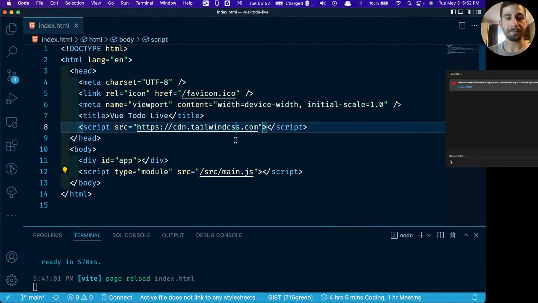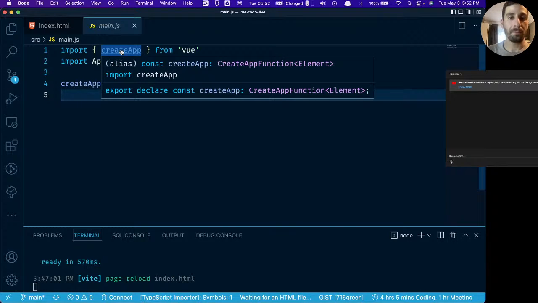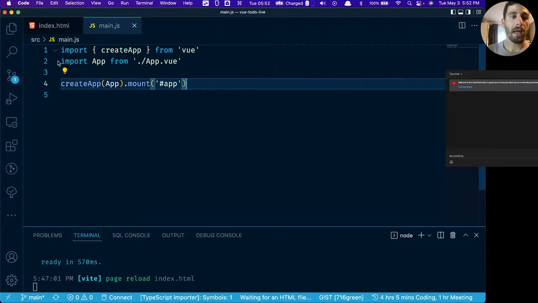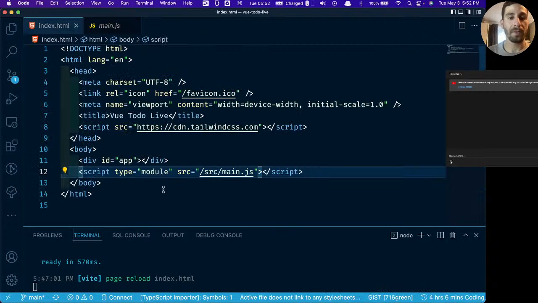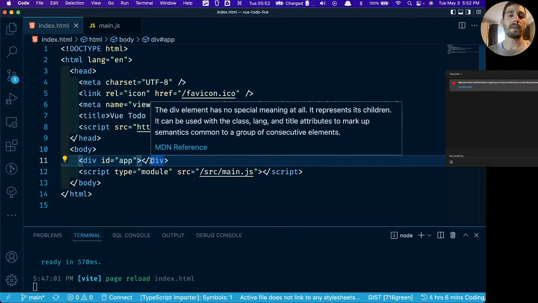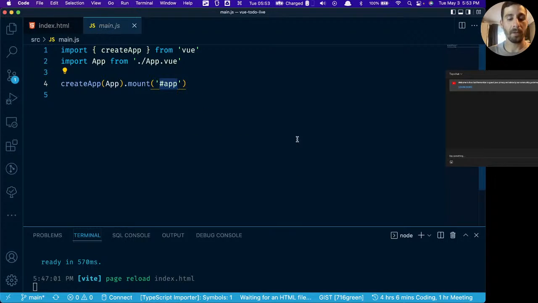Okay. So again, we have this main.js file within our source folder. And we're importing createApp, which is a named import from Vue. And then we're importing this App.vue file, which is a single file component. And then we're mounting the single file component with the div ID of app, which again is this div right here. So we're taking our Vue.js application and we're mounting it into this div. That's exactly what's happening in this main.js file.